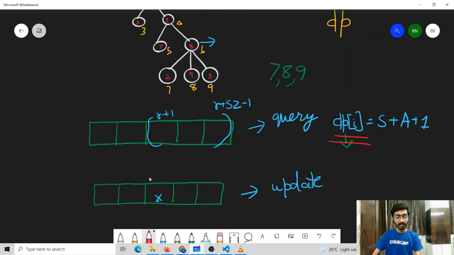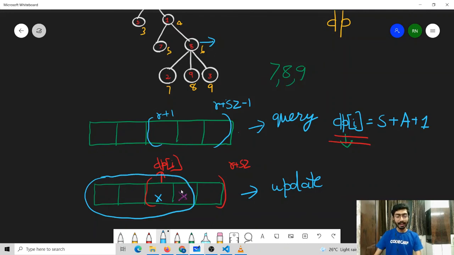In order to make range updates in a binary index tree, what we can do is add dp of I at r plus 1 and subtract dp of I from r plus size. And once this is done, if we need to find the dp value at some particular node, it can be easily found by taking the prefix sum. This is the concept that is used in order to make range updates in binary index tree, and that is a prerequisite for this problem.